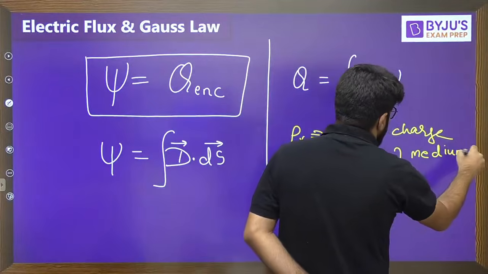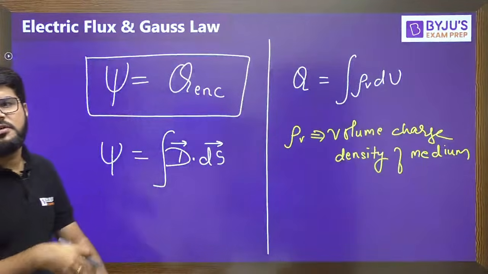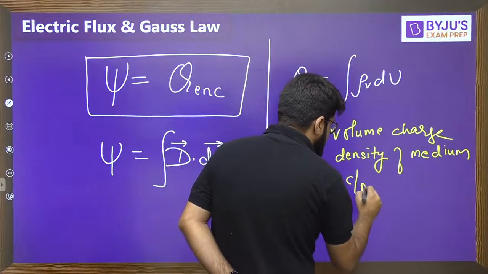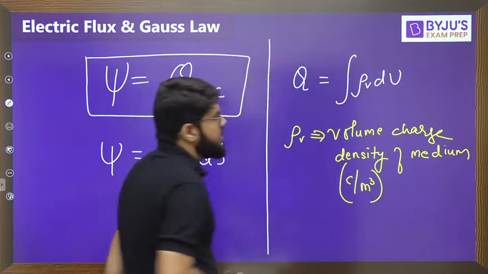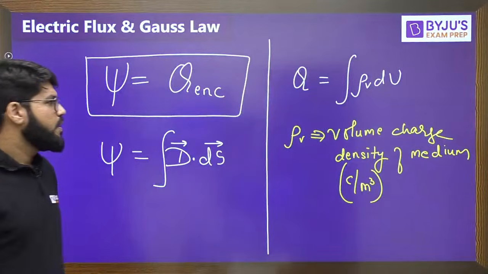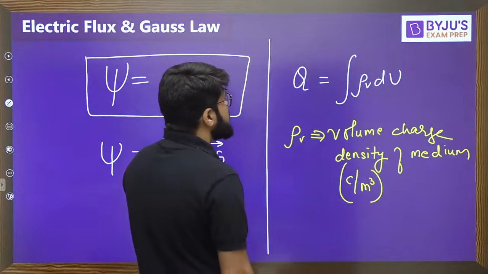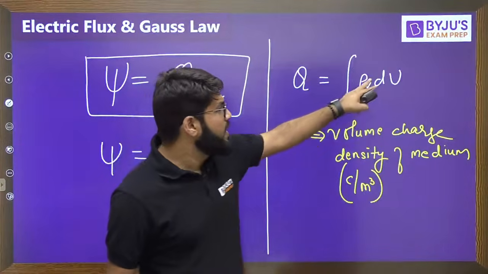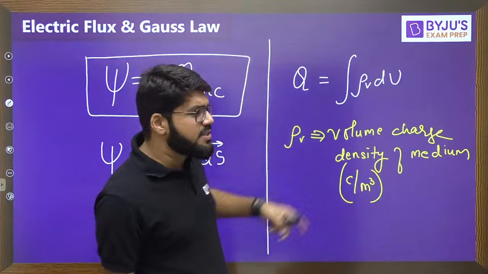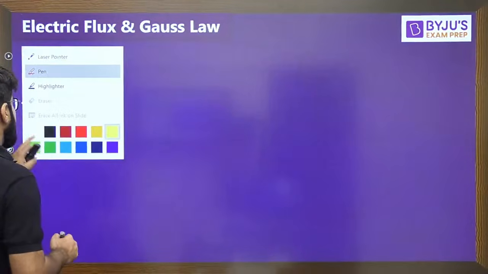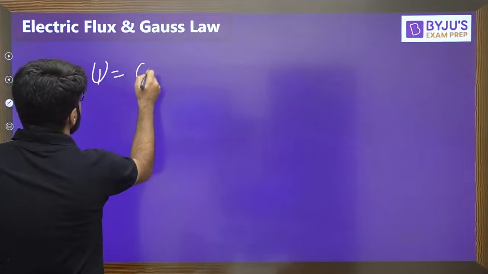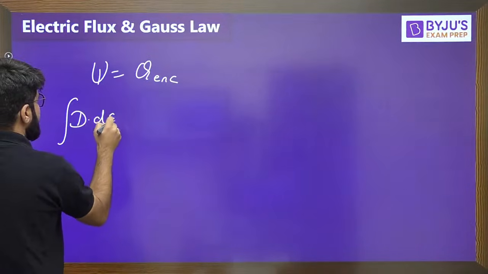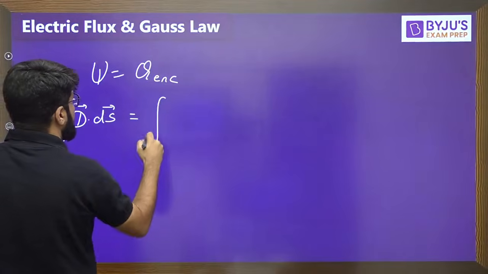There are some properties of the medium that you must know before studying this, so I'm pointing that out right now. Rho v is the volume charge density of the medium, measured in coulomb per cubic meter. Because it is charge per unit volume, the volume integration of rho v gives the total charge. If I equate both of them, Xi is equal to Q enclosed.